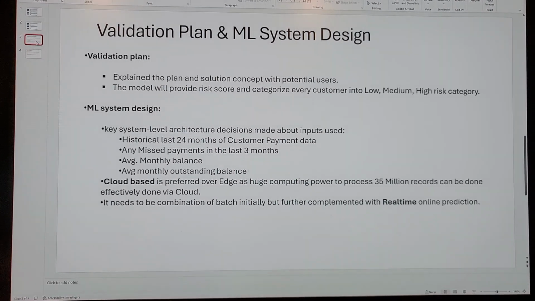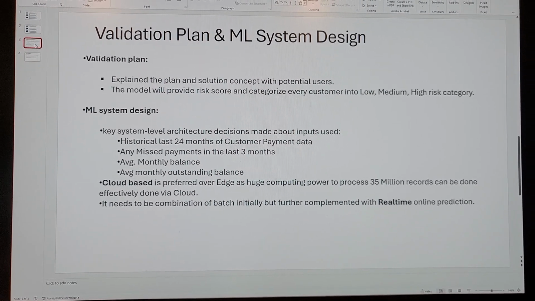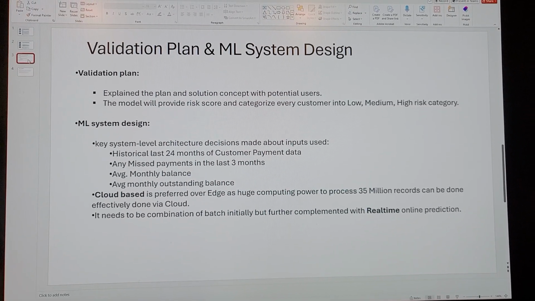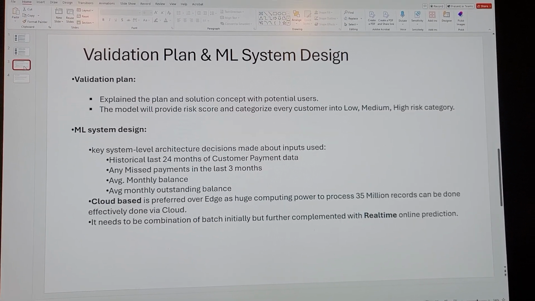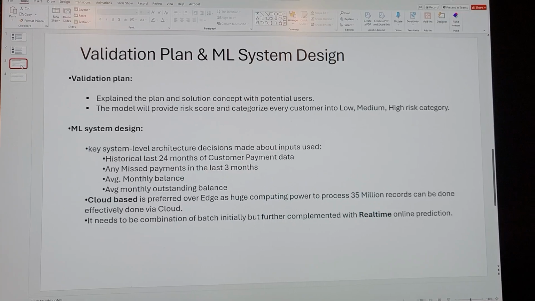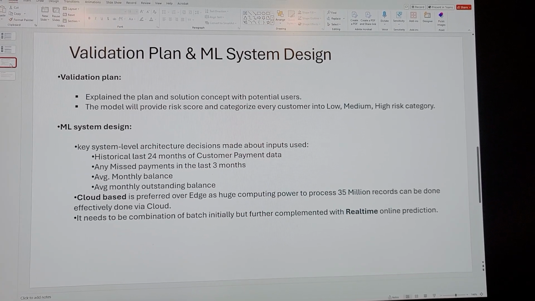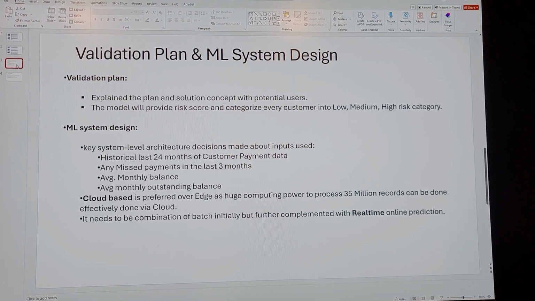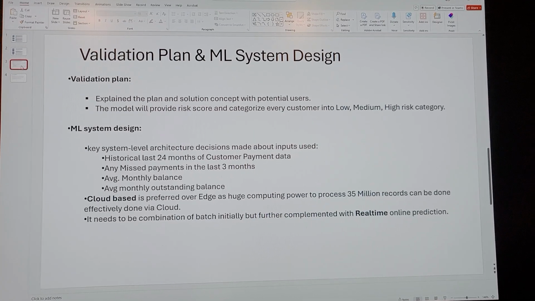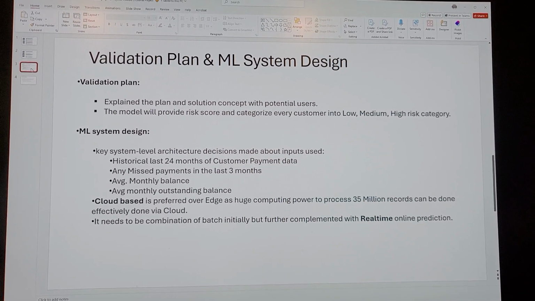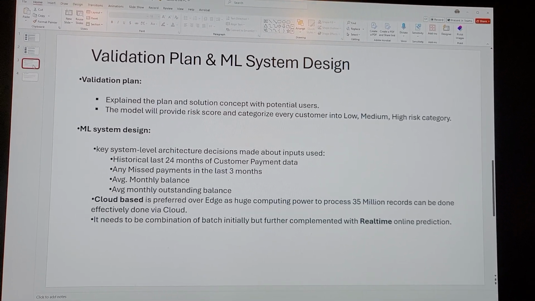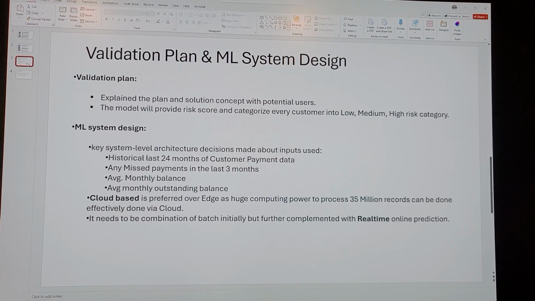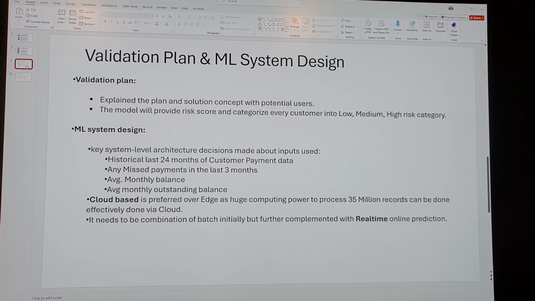From a design perspective, this would be cloud-based, preferred over the edge, because of the huge computing power needed to process 35 million records going through all of the 24 months of data. It's several terabytes, and that could be effectively done using a cloud-based platform.